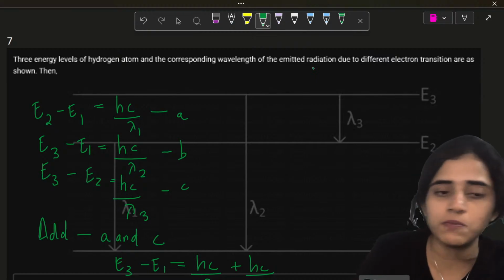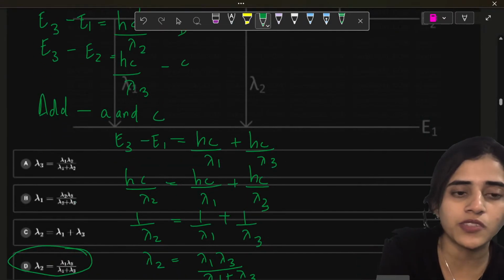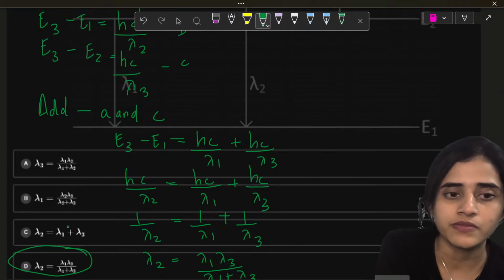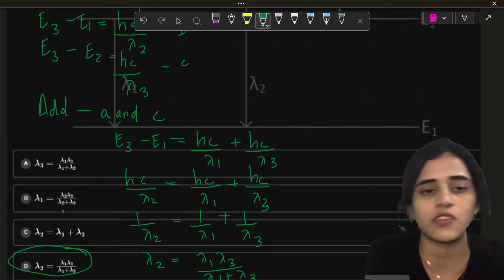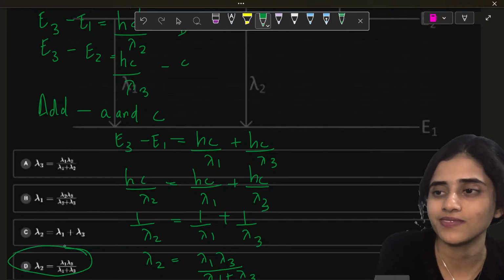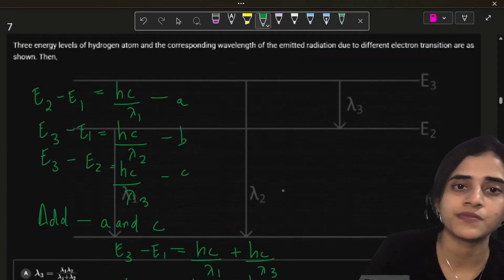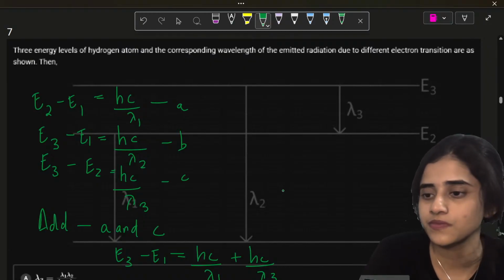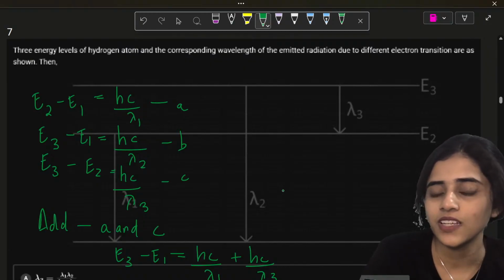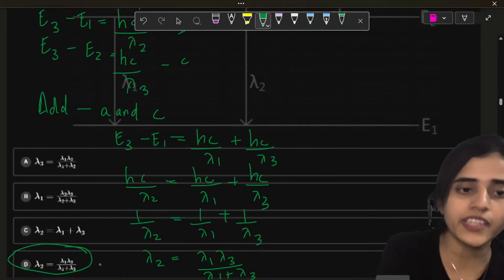Ram Charan, you got B. How did you get B? Lambda 1 in terms of lambda 2 and lambda 3 wouldn't be plus. It would be minus if you take it as lambda 1. It wouldn't be B. Is this fine? Shall we move on to the next question? You should get D.